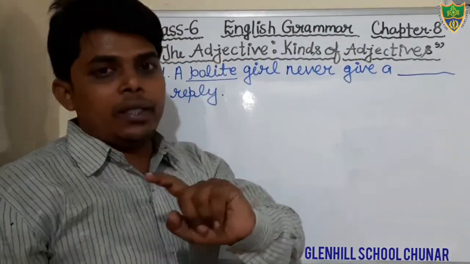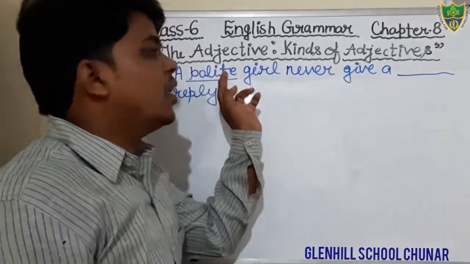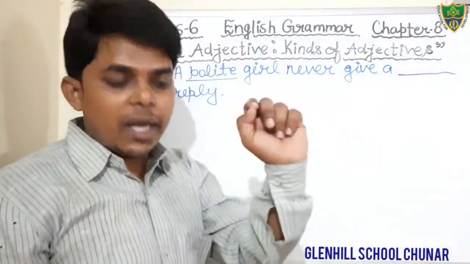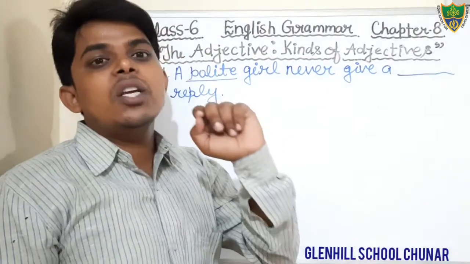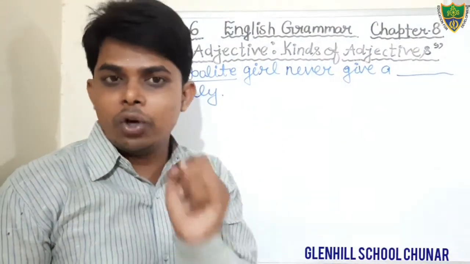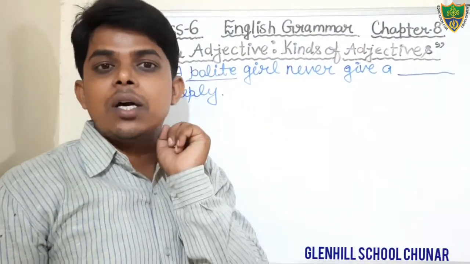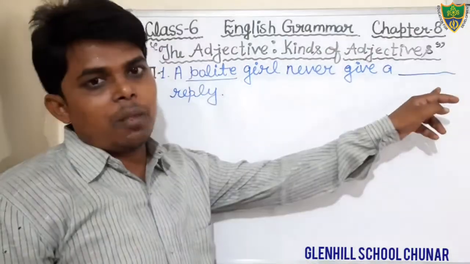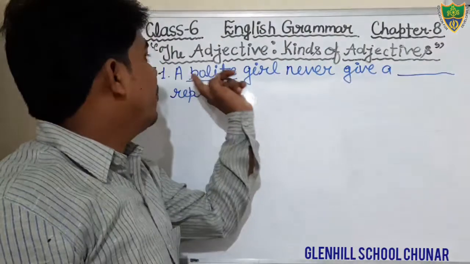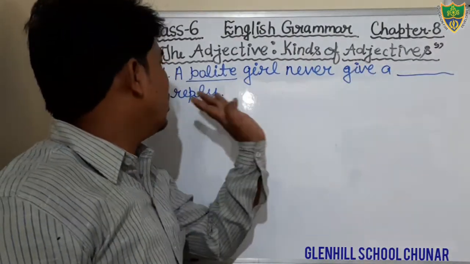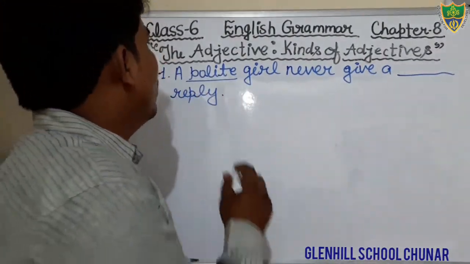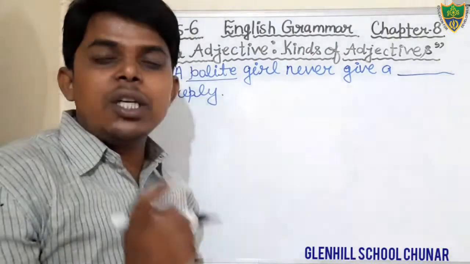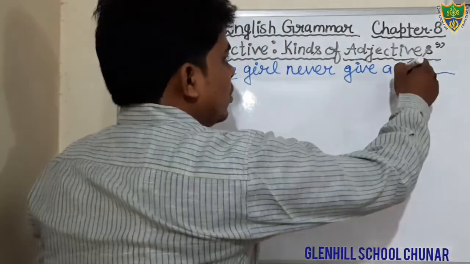Opposite of polite. It is also highlighted. The word polite is highlighted in your book. And you have to write the antonym. You have to write the opposite meaning of this word in this blank. Okay? Just see. A polite girl never gives a what? What would be the opposite of polite? Rude.